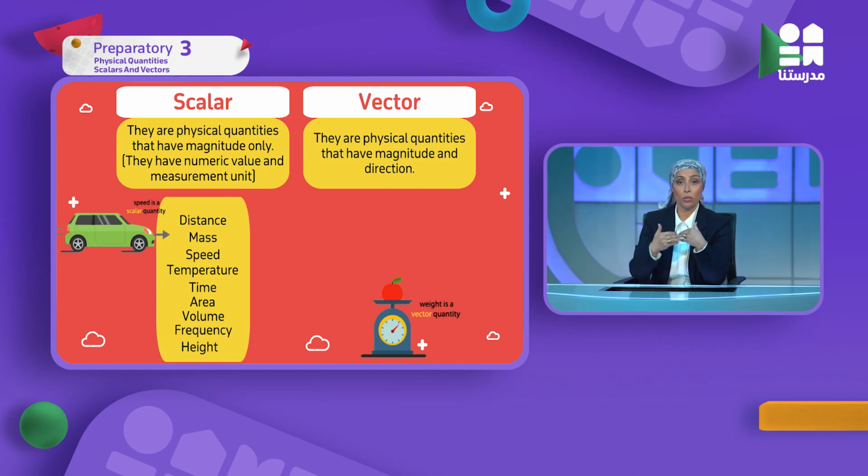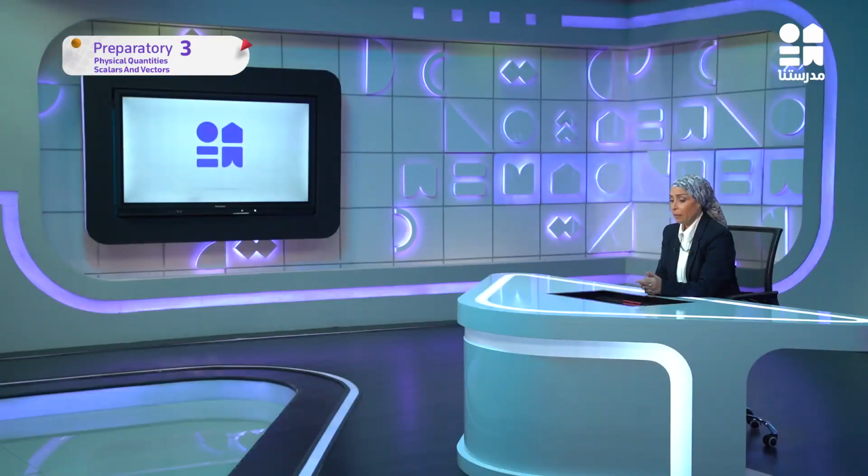If I measure the height of any building, I say the height of the ceiling or the building is 50 meters. So height is scalar. So all those physical quantities are scalar. Why? Give reason for distance, speed, or any of them being scalar. Because it has magnitude only. What's the meaning of magnitude? It means that I can write a number and the unit only.